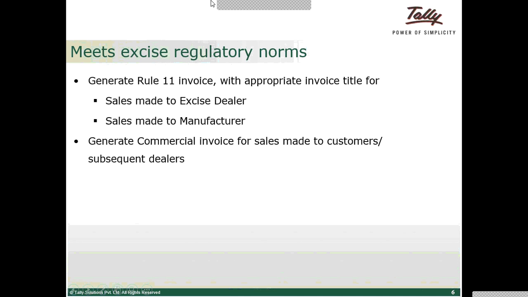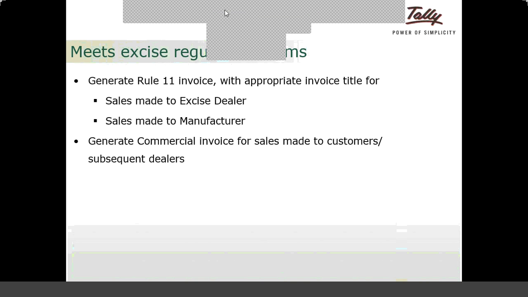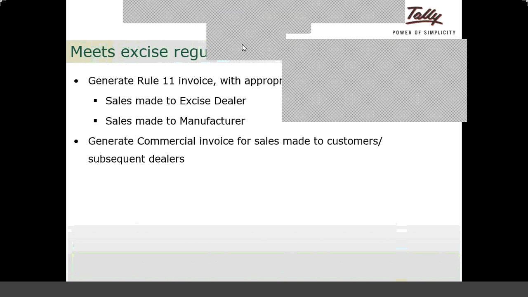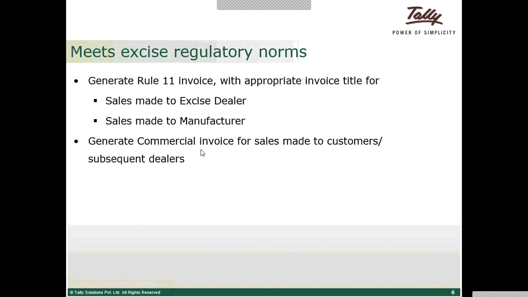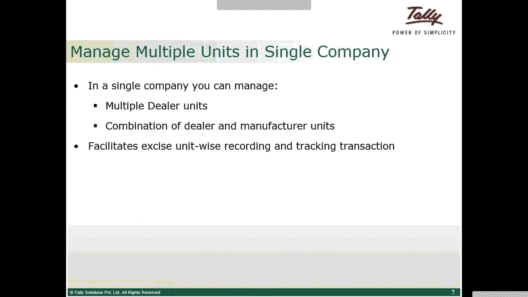So next we shall move to excise. We have already seen the excise regulatory norms, and how they are being met in Tally with respect to the rule 11 invoice, the headings and title of the invoice, and also generating commercial invoices from Tally. We shall proceed further. Next we shall see about opening stock. Manage multiple units in a single company, which we have already seen.